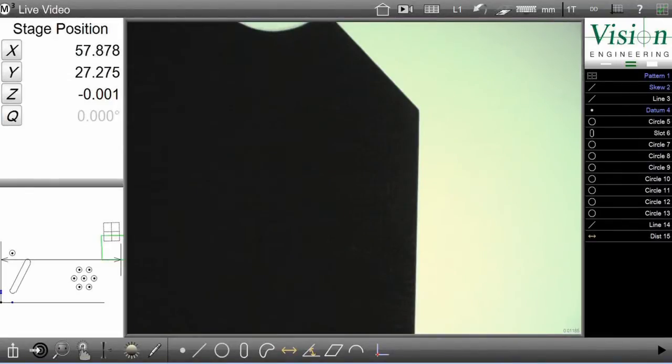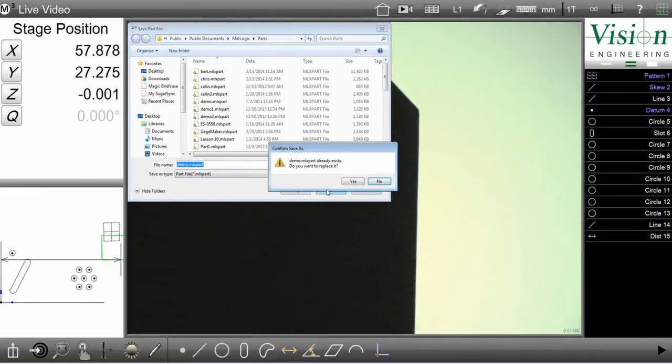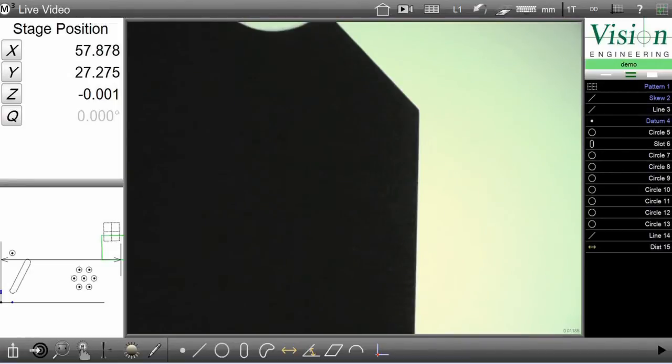Now I've completed my program, I'm going to go to the M3 icon. I'm going to save my program, and I'm going to save it as demo. Hit save. This program already exists, so I'm going to replace it. And then I'm going to hit the play button.